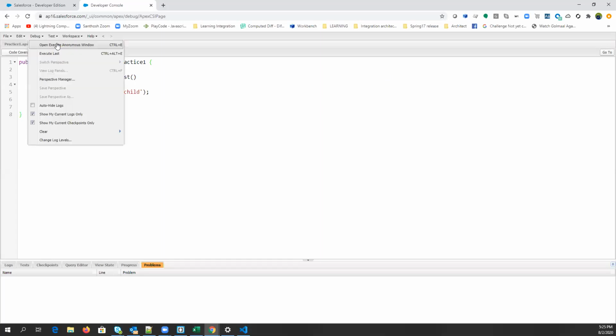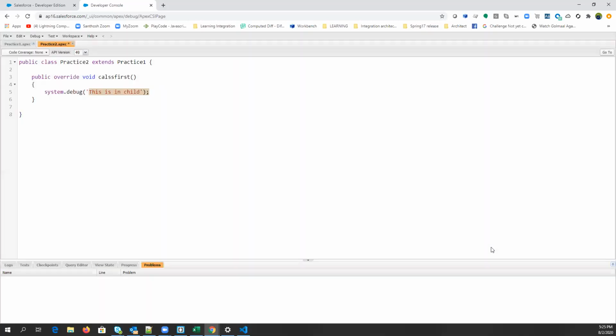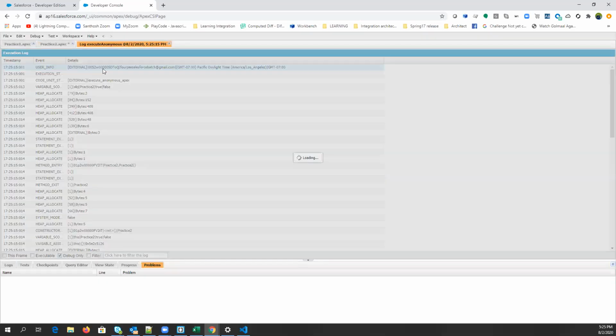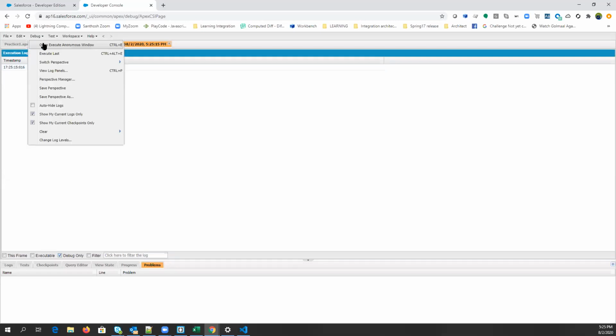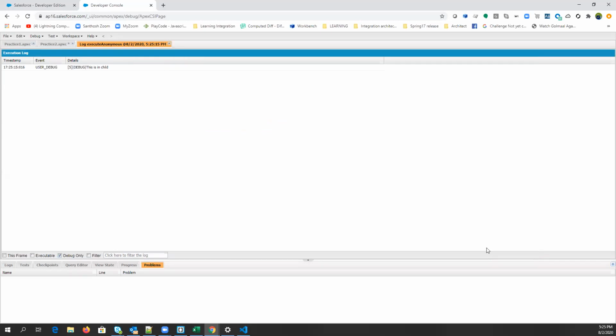If I execute it from practice 2, it will print this is in child. And if I execute it from practice 1, it prints in parent. So you can change the body by just overriding a virtual method.